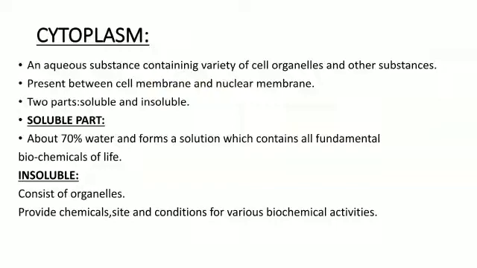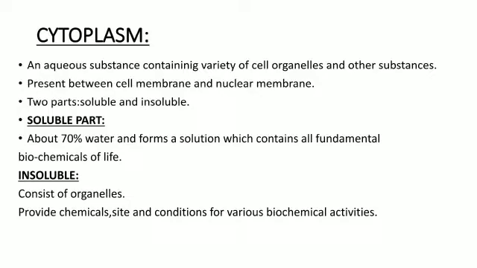So what is meant by cytoplasm dear? The cytoplasm is derived from two words. The cyto means cell and the plasm means the fluid, the liquid. Clear? So it is an aqueous substance, and it contains a variety of cell organelles and other substances like the waste and the storage products. Its name indicates that it is an aqueous substance containing a variety of cell organelles and other substances.